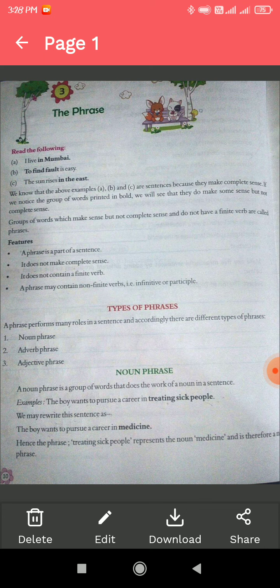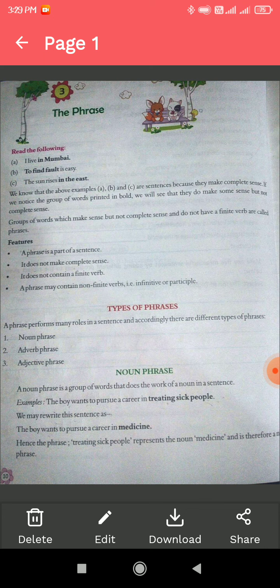We use the phrase in the sentence, but it does not make complete sense on its own. It will make sense when we use it to make a sentence. It does not contain a finite verb. A phrase may contain a non-finite verb, that is, an infinitive or participle.